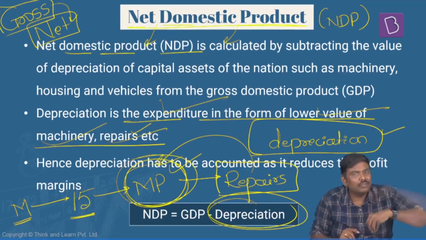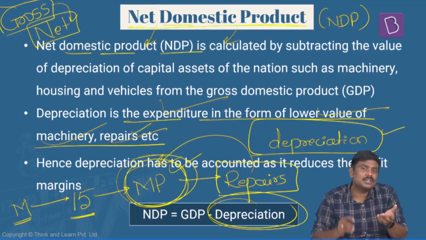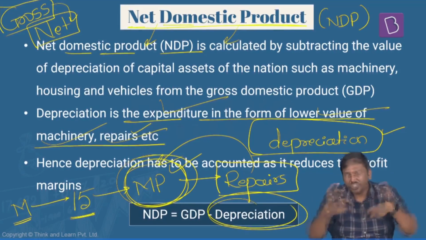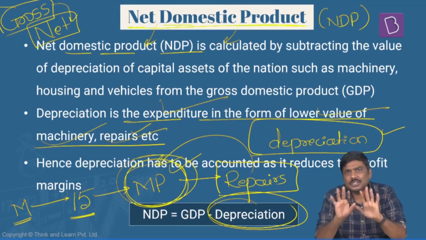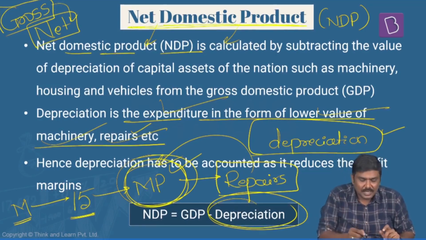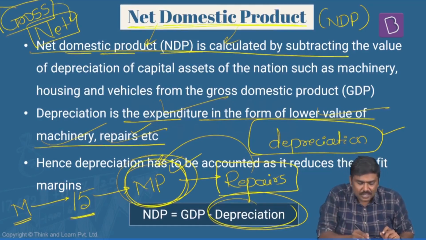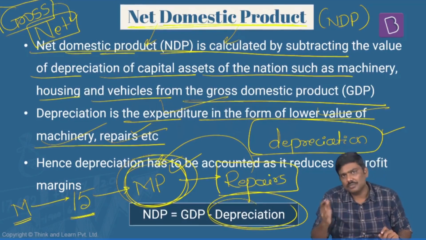Now, please understand the value of depreciation, the policy of depreciation, the percentage of depreciation will vary from one country to another country. Generally, the depreciation value is decided as per the accounting principles followed in that respective country. So, net domestic product is calculated by subtracting the value of depreciation of the capital assets of the nation, such as machinery, housing, and vehicles, from the gross domestic product.